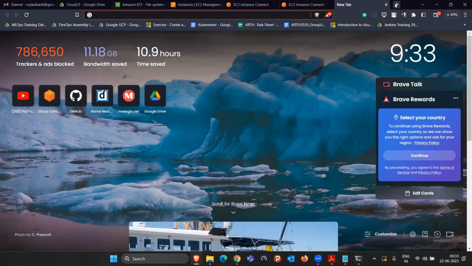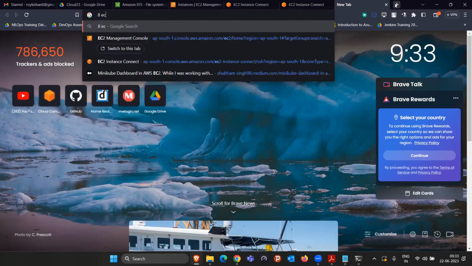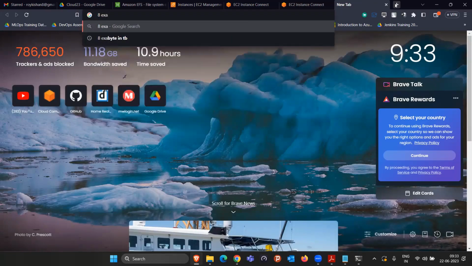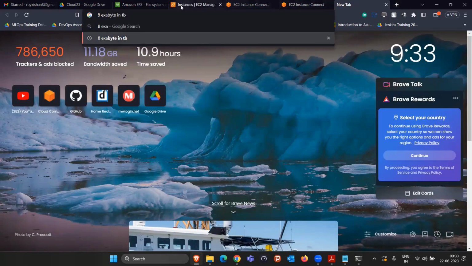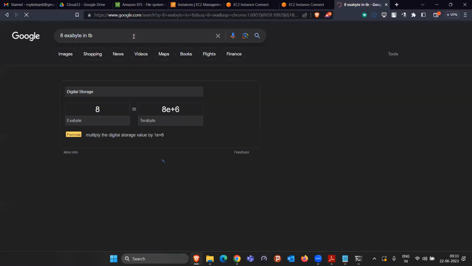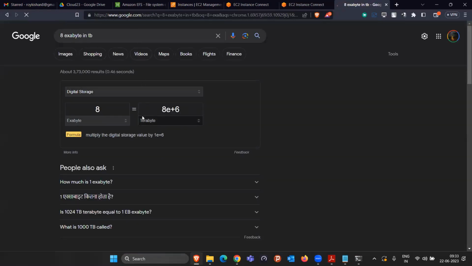Terabyte, all of you know, right? 1 TB storage, that means 1000 GB, right? So if we talk about 8 exabyte in terabyte form, a terabyte is equal to 1000 GB. Okay, the terabyte itself is a bigger storage, right? But now if I am comparing 8 exabyte in TB, it is equal to 8 into 10 to the power 6 terabyte.